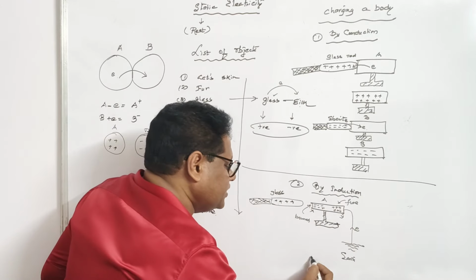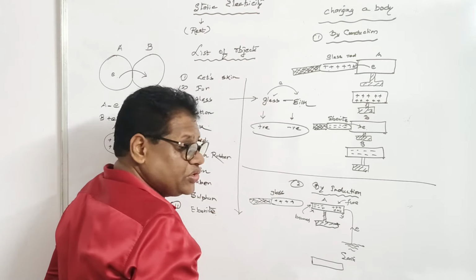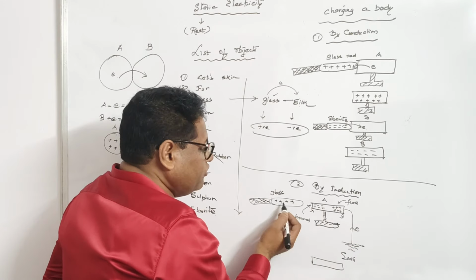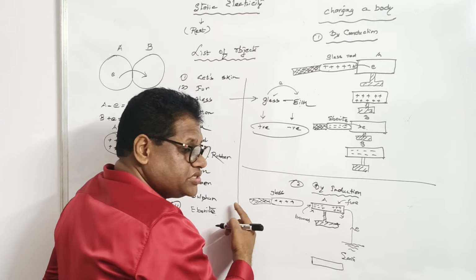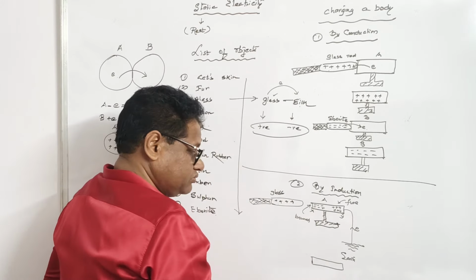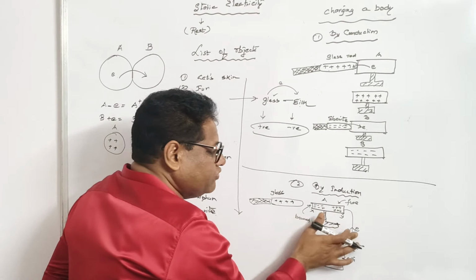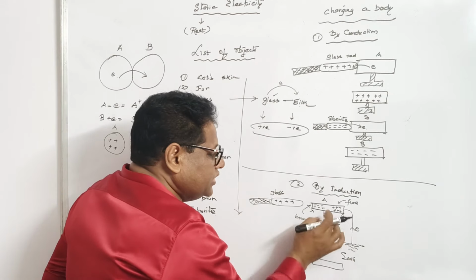So what happens? When you are removing this wire, make sure the glass rod is still in place. Don't remove the rod first, because the whole charge is going to get discharged. So after removing the earth wire, that means you cut off this wire, this is called disconnecting.